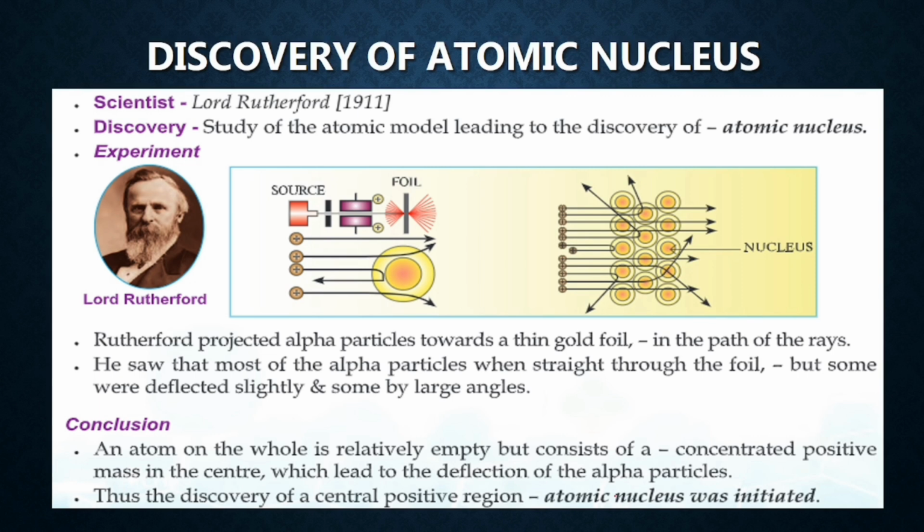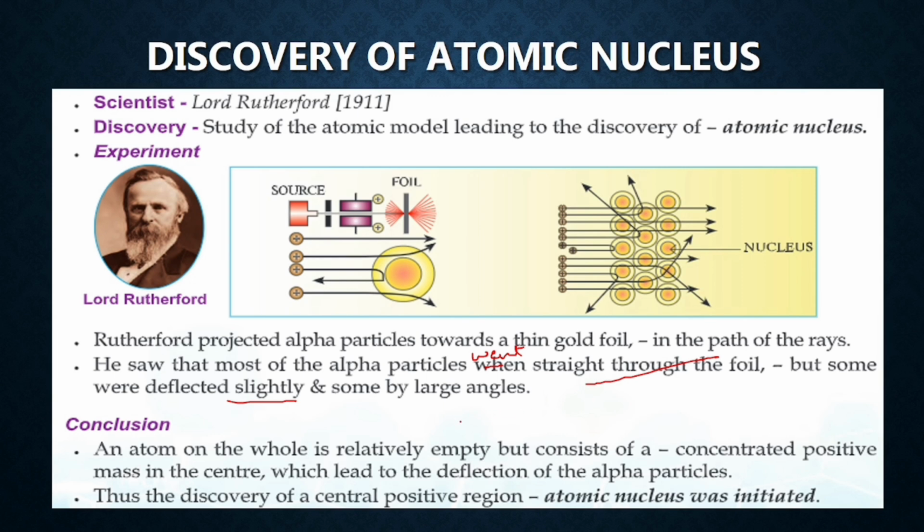Rutherford projected alpha particles towards a thin gold foil, and he noticed that most of the alpha particles went straight through the foil, but some were deflected slightly and some by large angles. These three statements are very important. Some alpha particles went straight through the foil. This showed that most of the foil was empty space. Some were deflected slightly and some by large angles.